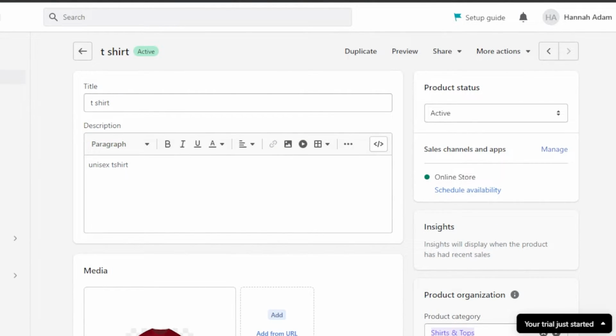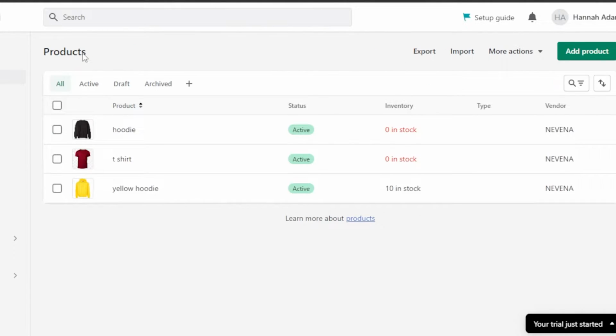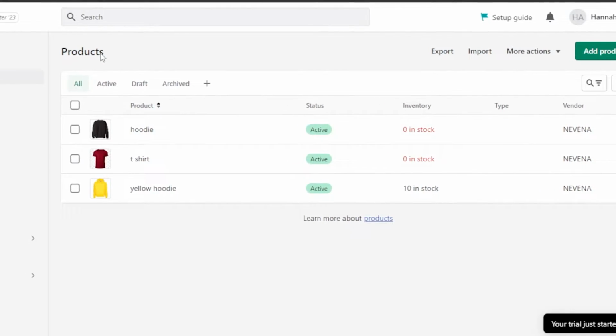So you can see this is an overview of Shopify. I showed you all of the different features and tools you are getting. So now you have an idea what are the different features you will be getting if you sign up for Shopify. When it comes to Shopify.com, it is good for a big business, and it will allow you to get started as a complete beginner and actually build a brand.